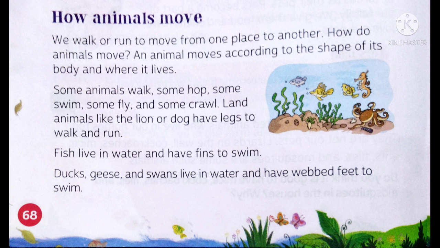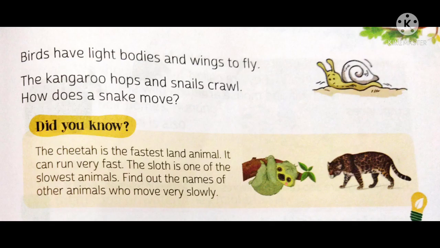Land animals like the lion or dog have legs to walk and run. Fish live in water and have fins to swim. Ducks, geese and swans live in water and have webbed feet to swim. Birds have light bodies and wings to fly. The kangaroo hops and snails crawl. And how does a snake move? A snake also crawls on the ground. So children, different animals move in different ways.